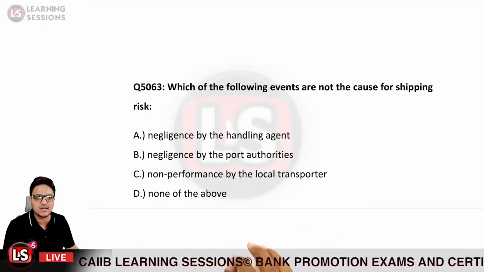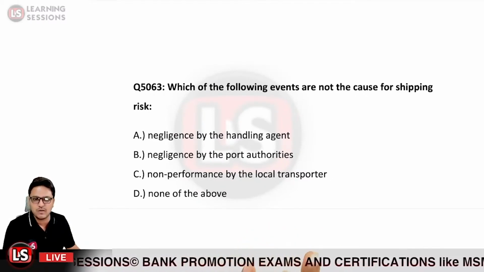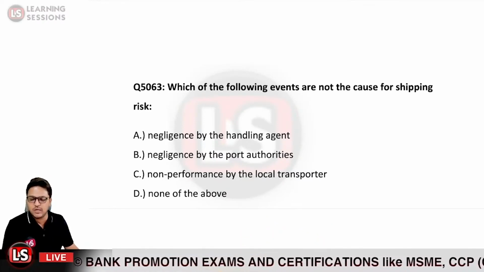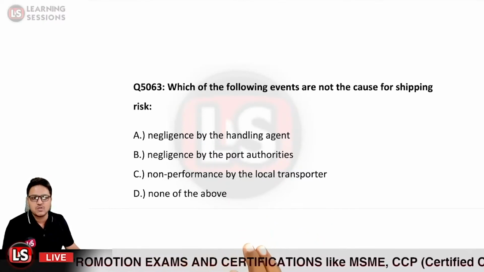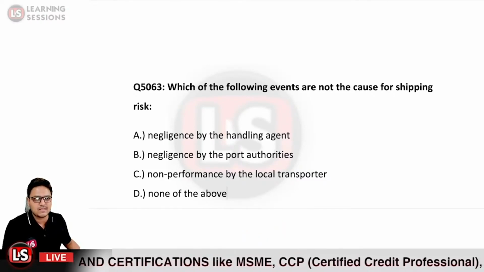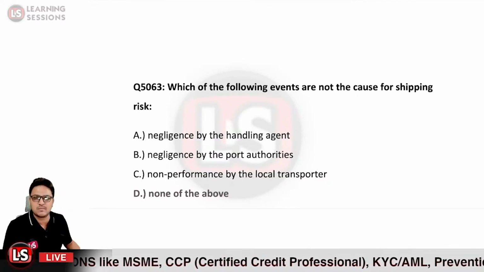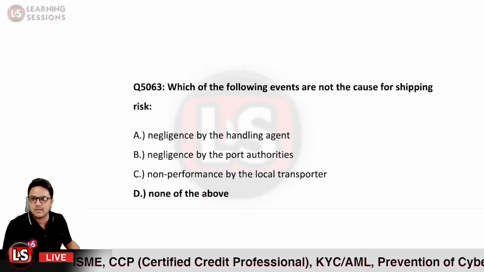You need to answer at the earliest. So option D is clearly the right answer, because all of these three options are related to the shipping risk.